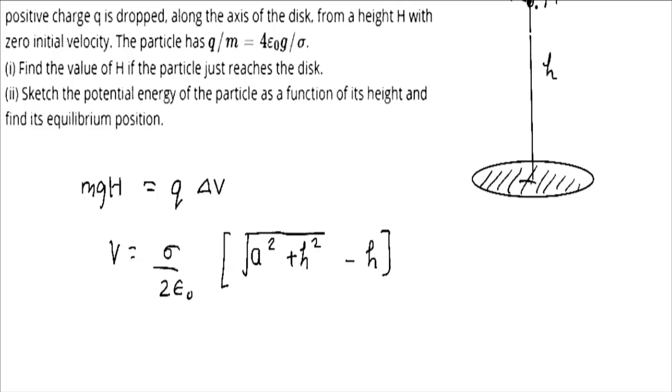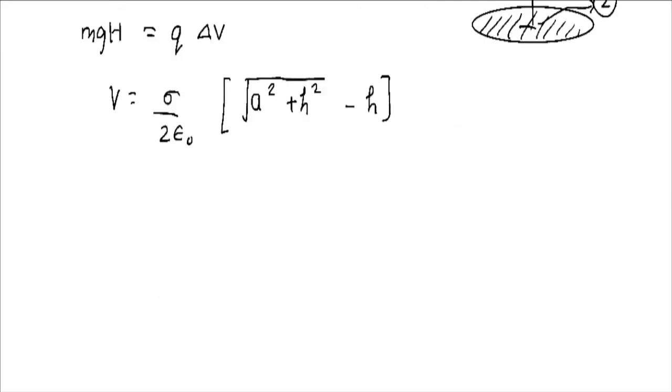Okay, now at the capital H, assume that this position is 1 and assume that this position is 2. Okay, now at this position, what is the value of the height? The height is given to be capital H, so we can just put the value as capital H here. This is V1. Now what would be the value of the potential at the center of the disk? What is the height here? No height, so the H value would be 0. So we can say sigma by 2 epsilon, and put H equal to 0. So this term would vanish, then square root of a square, that means a.